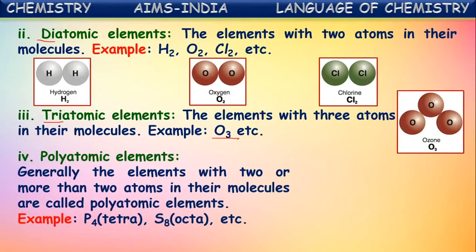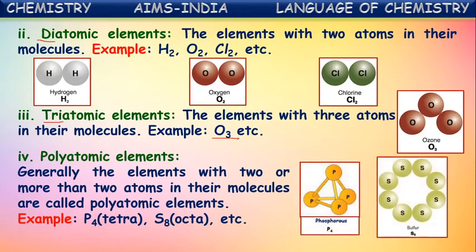Next, polyatomic elements. Generally, the elements with two or more than two atoms in their molecules are called tri or polyatomic elements. Poly represents many. So the elements which are having more than two atoms in their molecules are considered as polyatomic elements. Example, phosphorus, sulfur. These all are polyatomic. For example, if you see phosphorus, it has four atoms in each molecule. So it is one of the polyatomic elements.